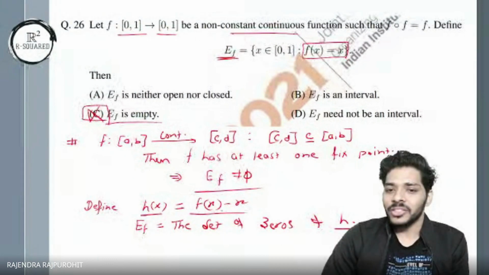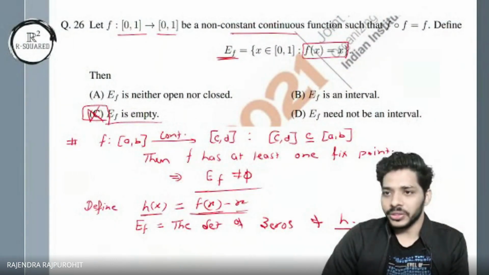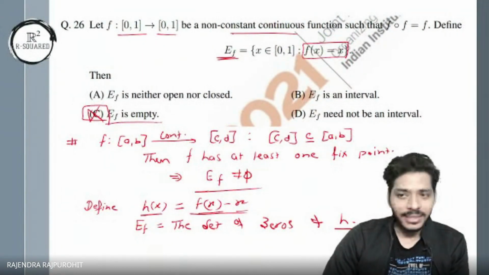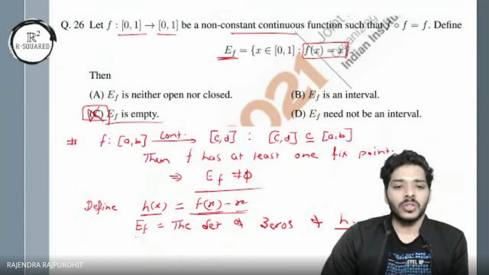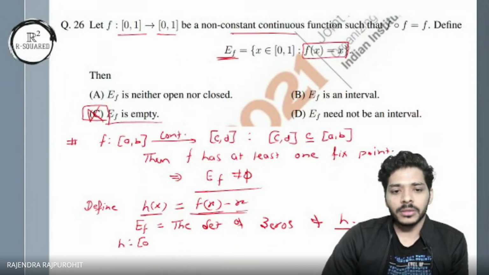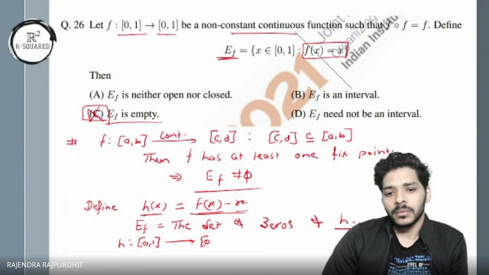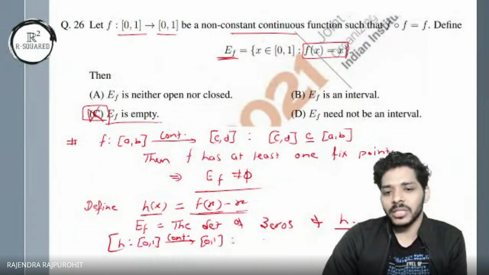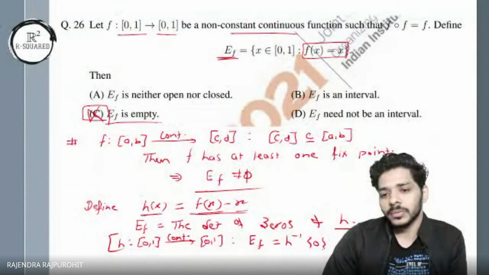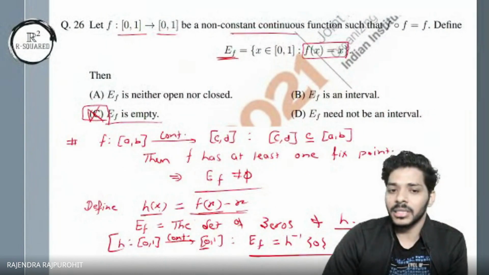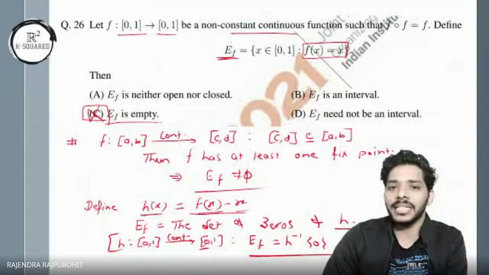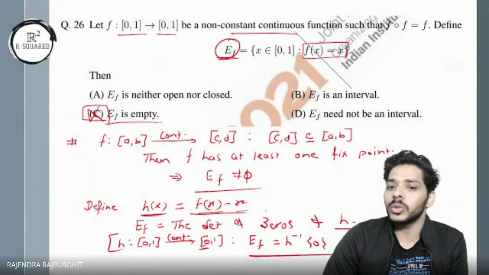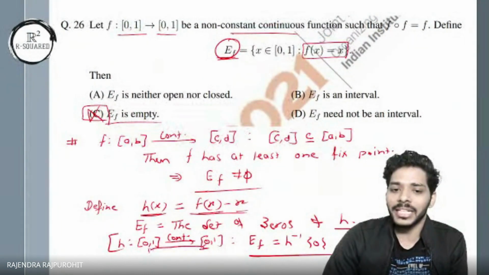And also this f is continuous and x is also continuous. So both of them are continuous functions. And if you take the difference of two continuous functions, that is again continuous. Okay. So we have h from [0, 1] to [0, 1], continuous. Okay. And the set E_f is precisely h inverse of 0, right? We take 0 from here. That means the fixed points, or the elements of E_f, are actually solutions of h of x equal to 0, right? So we take h inverse 0, that will give us the whole set E_f.